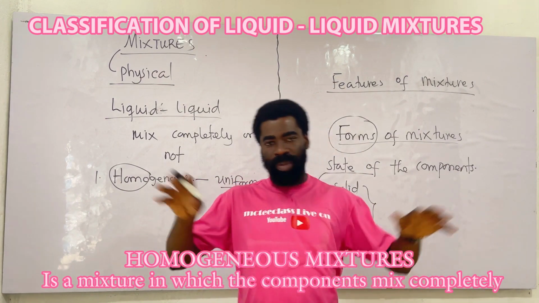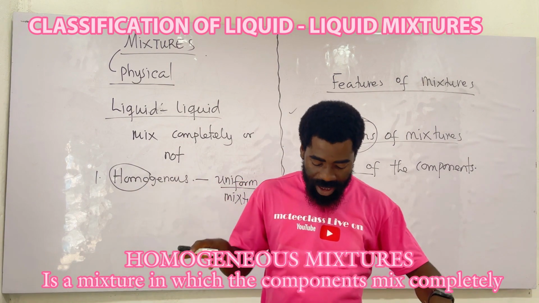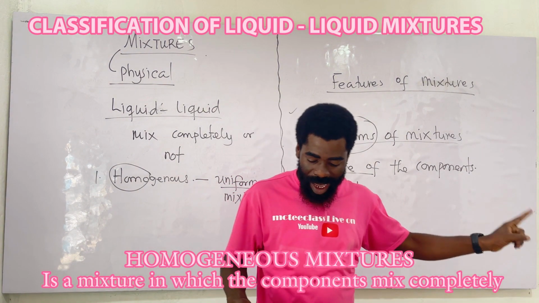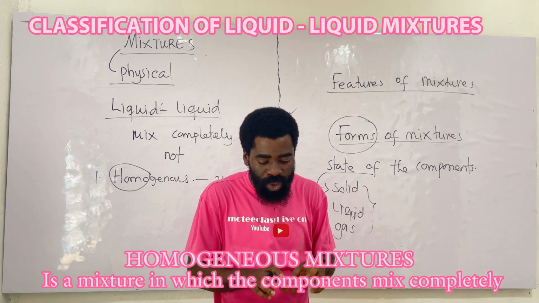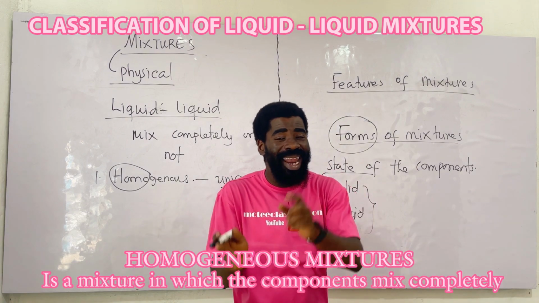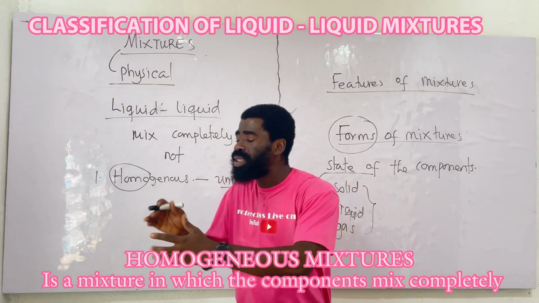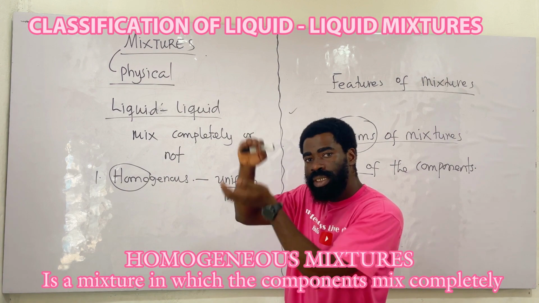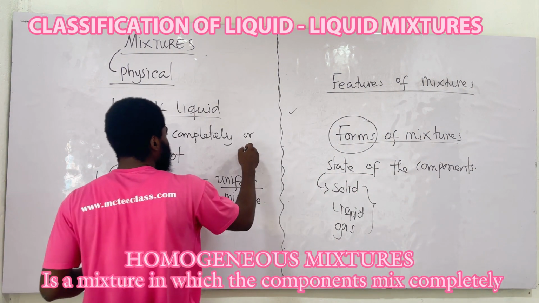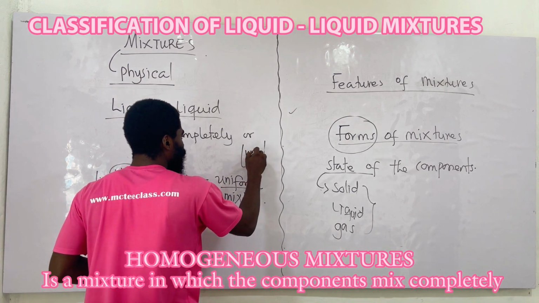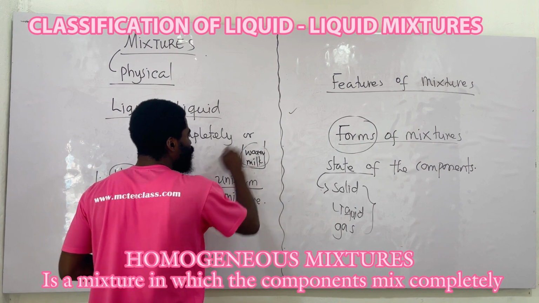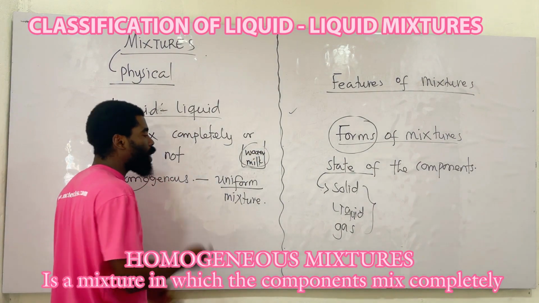So liquid mixture can be separated into homogeneous and heterogeneous. Let's read homogeneous mixture. Homogeneous mixture is a type of mixture in which the constituent elements mix completely without any separation. I like this. Without any separation. That means you won't see a separation there. Everything is one, complete. Like when you add water and milk together, it will mix completely. Or water and Fanta, or water and Coke, they mix completely.